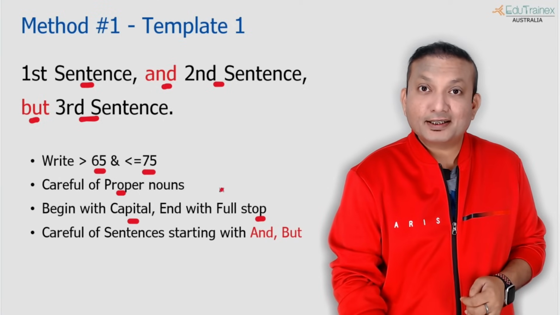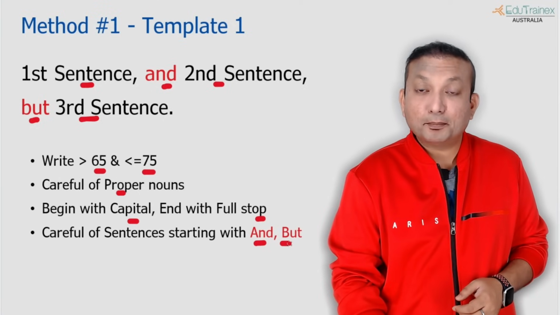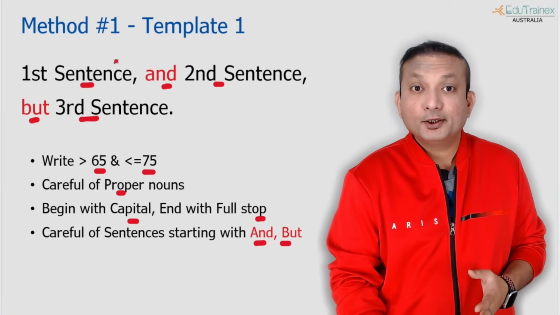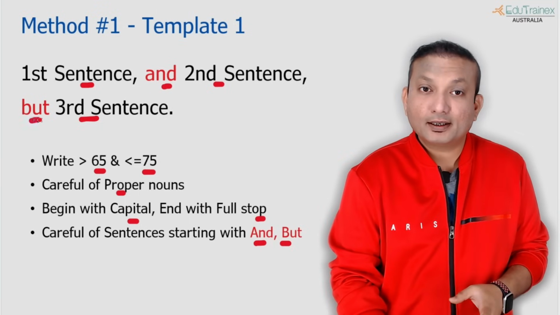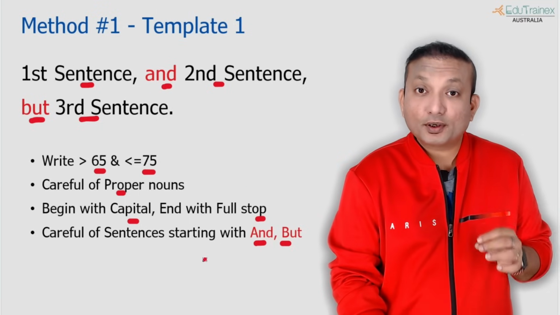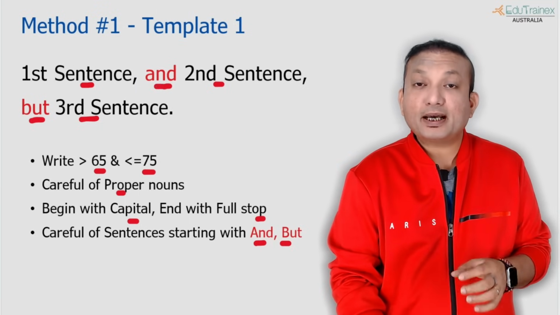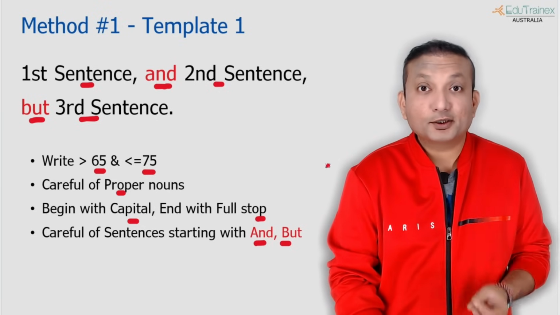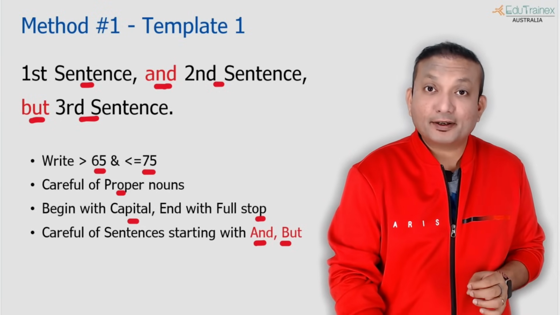Sometimes you also see sentences that already start with and but. What do you do in that case? You do not put a second but, because the sentences already have and or but, so use them as it is. You don't need to put an extra and. These are the things that you need to be a little careful about.